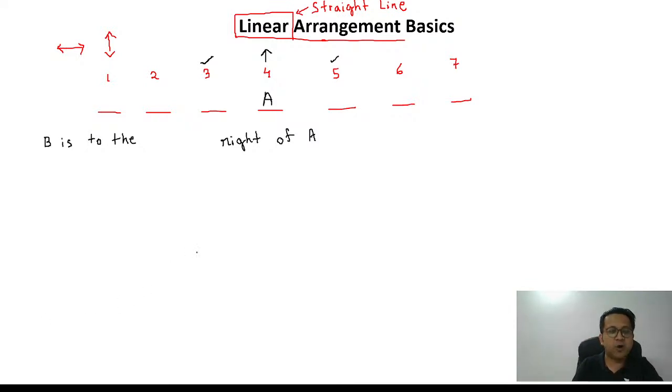Absolutely. Rahul is spot on when he says, when I say B is to the right of A, it could mean B is at number 5, possible, or B could be at 6, or B could be at 7. You followed? Any of the three is possible. So anywhere on the right of A could be 5, could be 6, could be 7. I hope you get that.